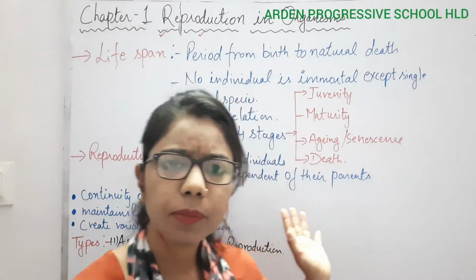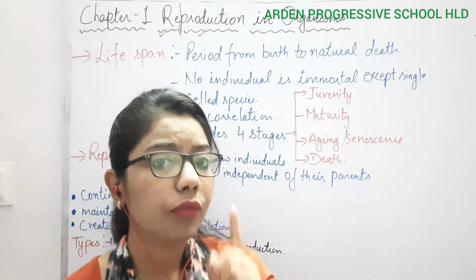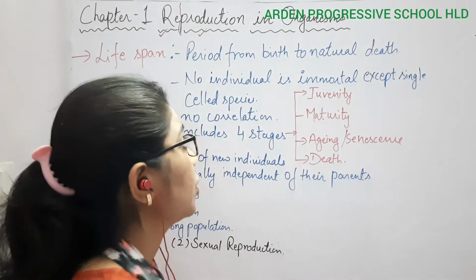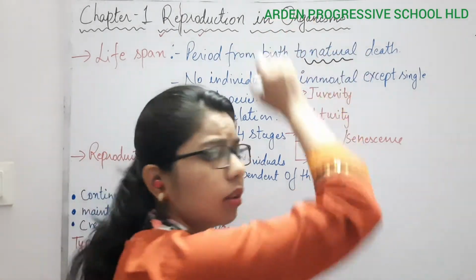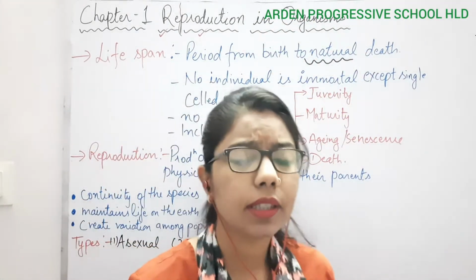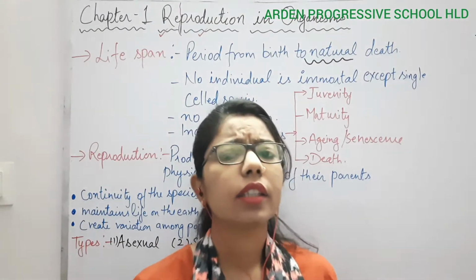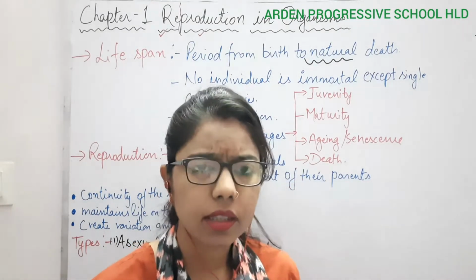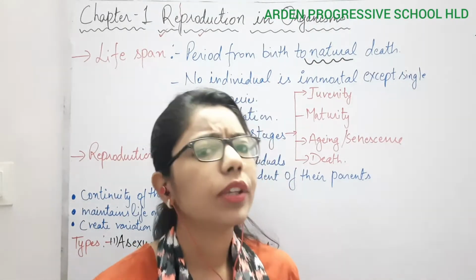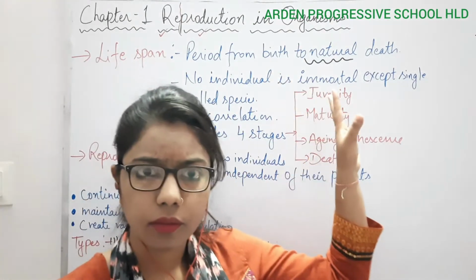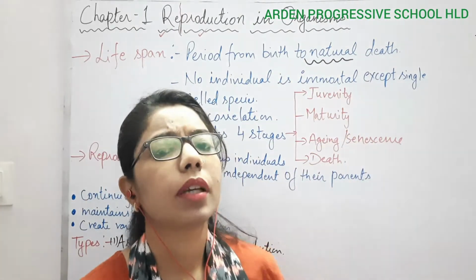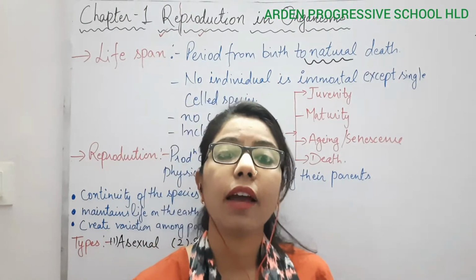It is the lifespan. But there is one additional thing: it should be natural. Sometimes the death is due to an accident or a disease, so we do not count it as lifespan. Why? Because here we are calculating the average lifespan.